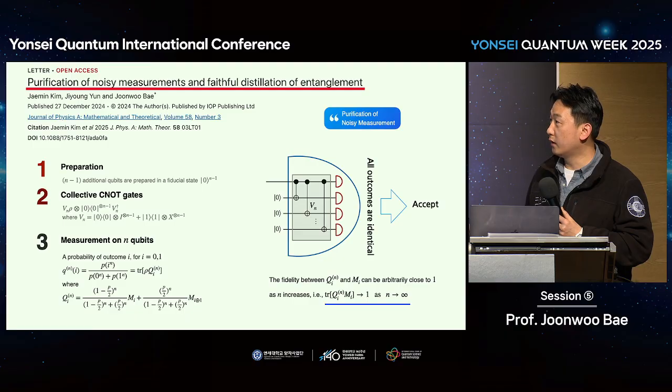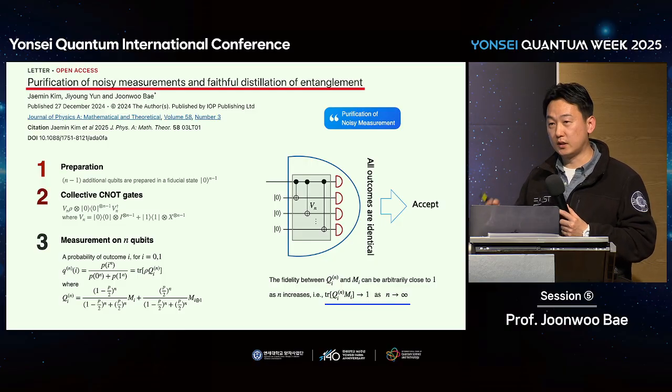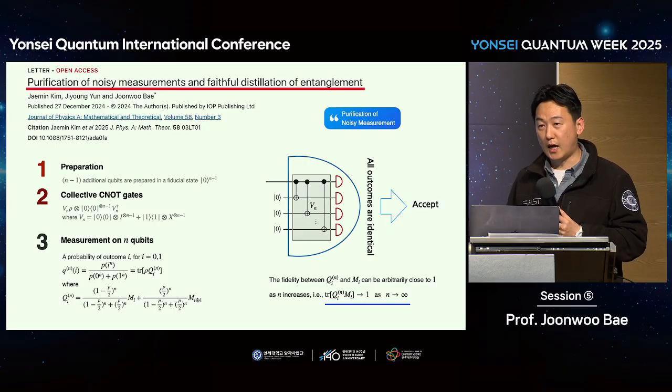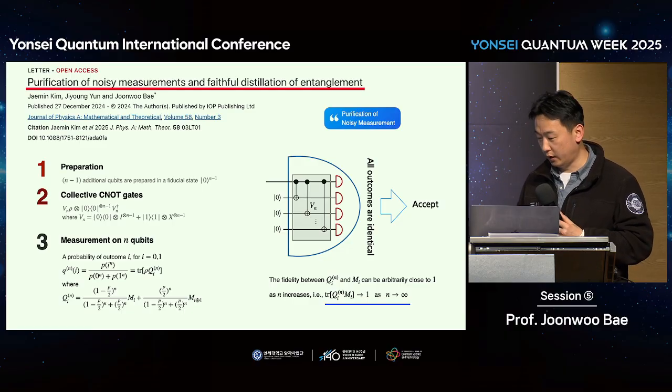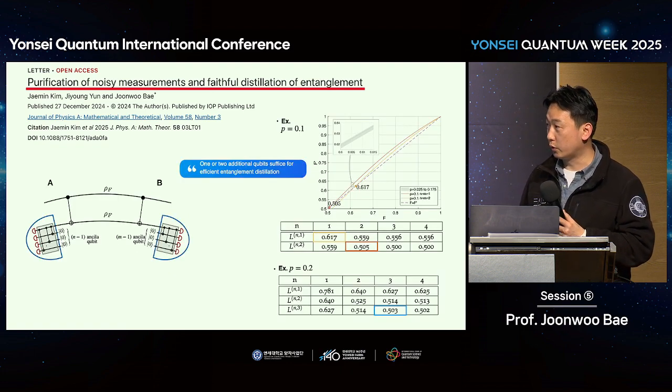And so some states are coming in, and we use an ancilla, and the state interacts with the ancilla by a CNOT gate, and we accept the outcome whenever all the noisy detectors give the same outcome. So all zeros, all ones. Otherwise, we discard. In this way, once the outcomes are accepted, these converge to a clean detector. So we only keep using noisy detectors, and out of that, we can distill noiseless quantum detectors. Okay, so we know how to purify noisy measurement and apply this to the entanglement distillation protocol.